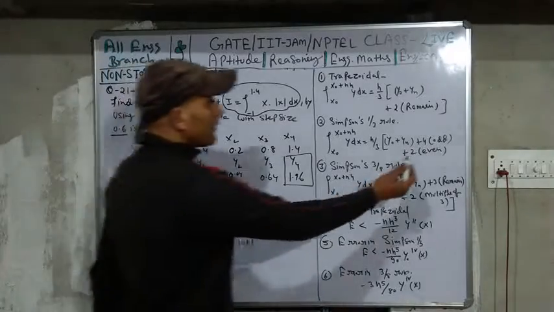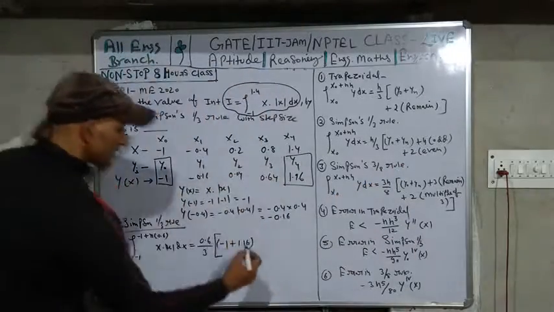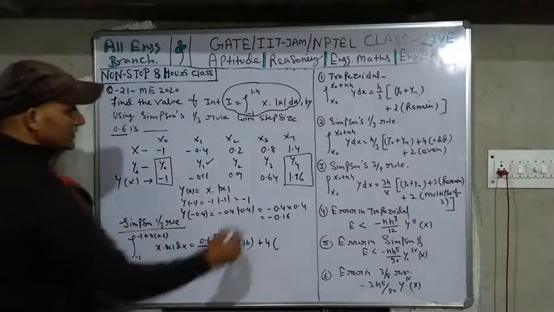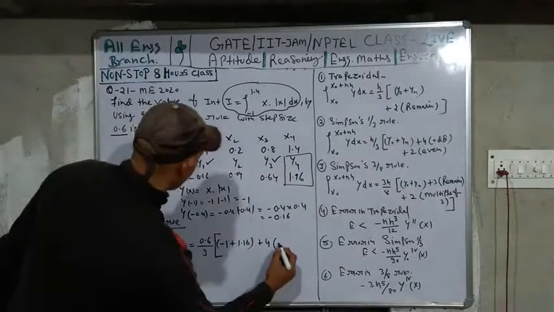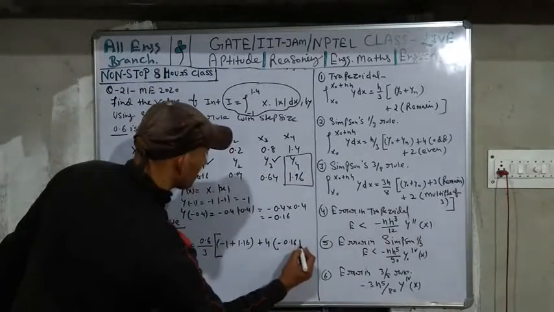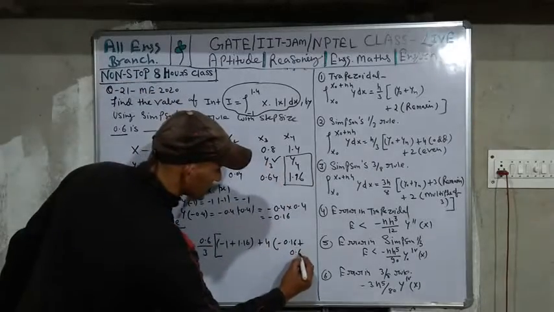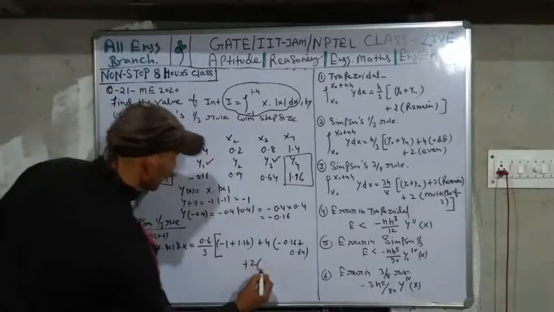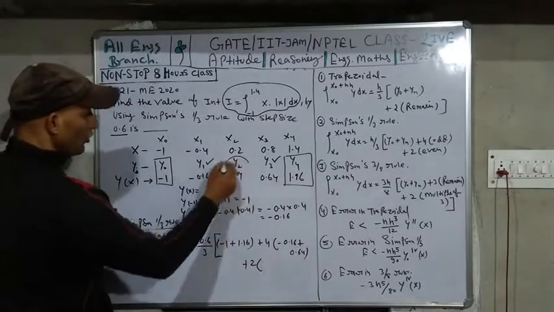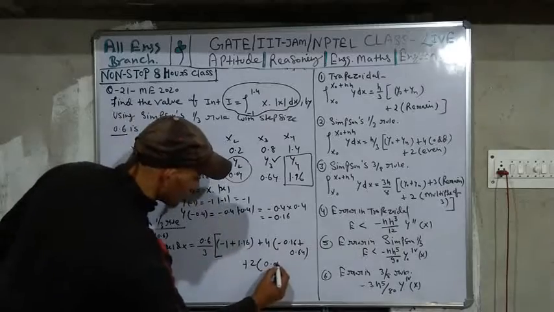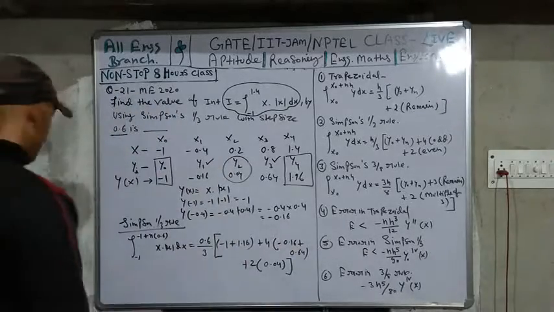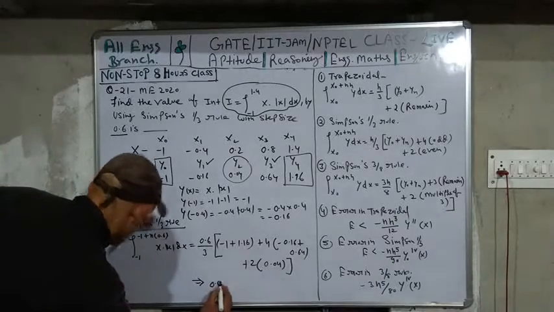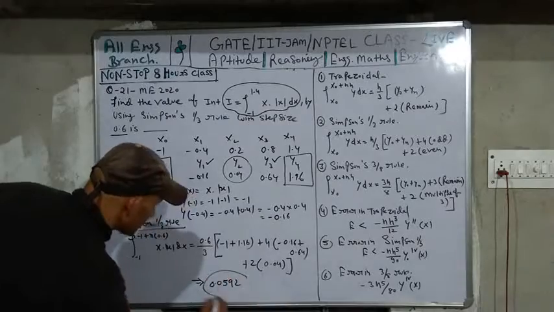Then 4 into odd term plus 4 into odd term. This is your odd term and this is your odd term. So minus 0.16 plus y3 is equal to 0.64. Then 2 into even term. Your even term is only this, 0.04. Now you have to add all the values. If you add all the values, then you will get, already we have found, 0.0592. That is your exact result.